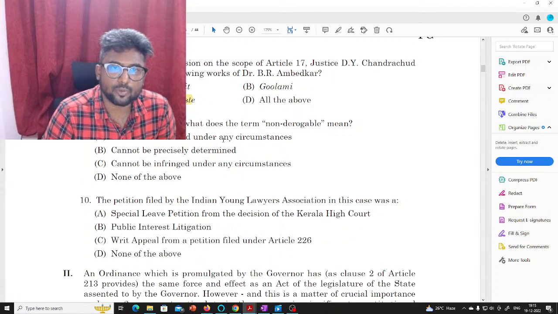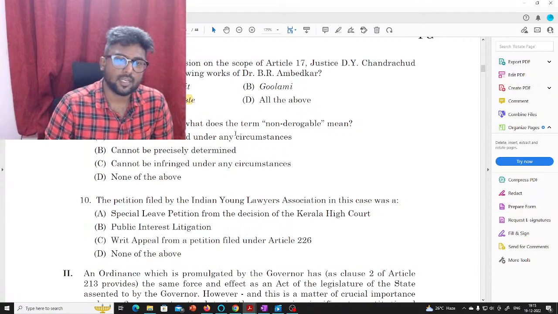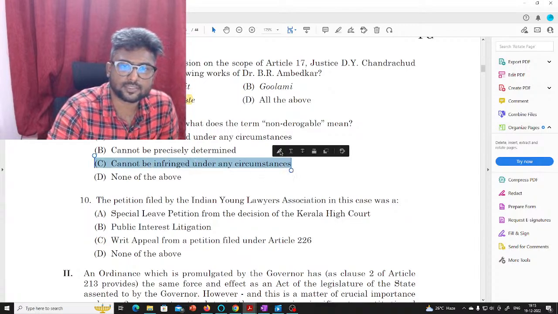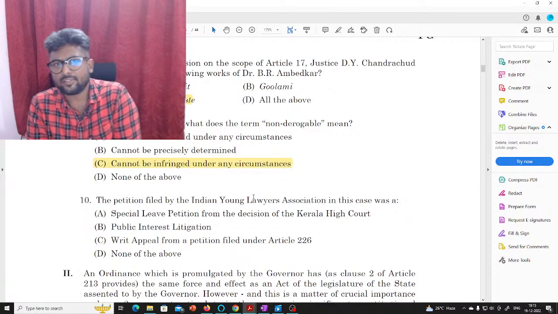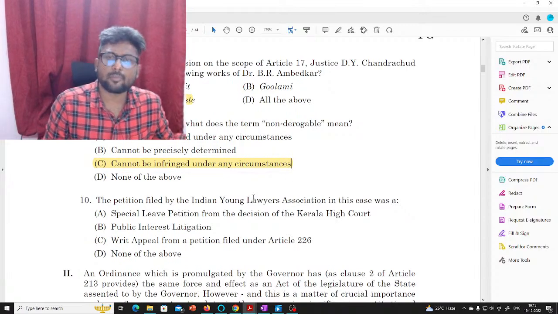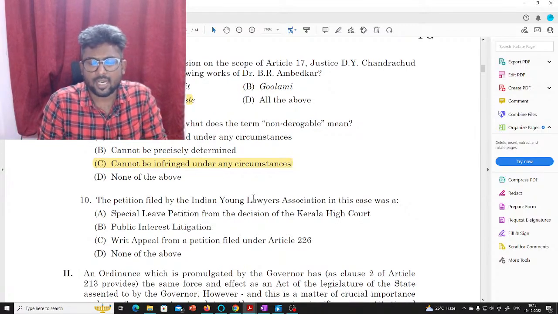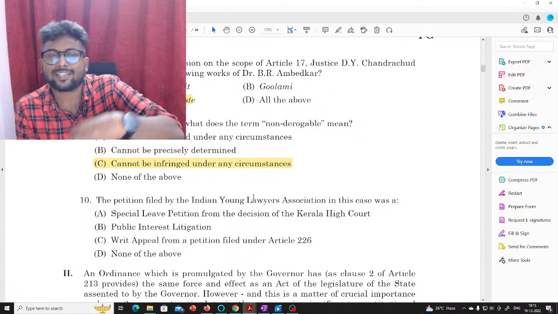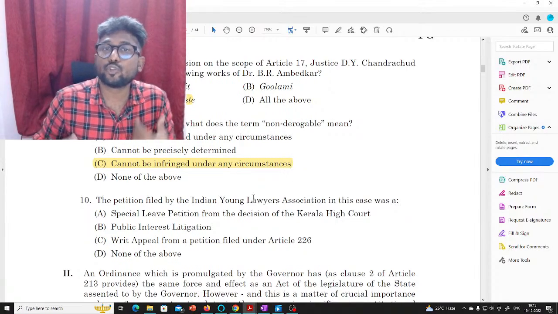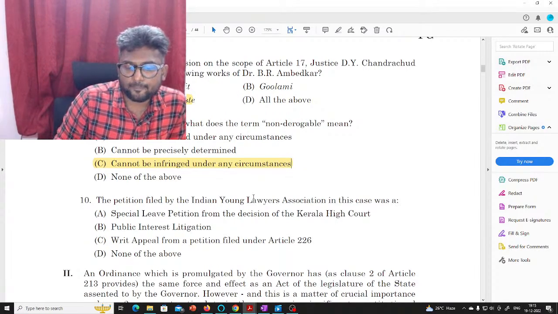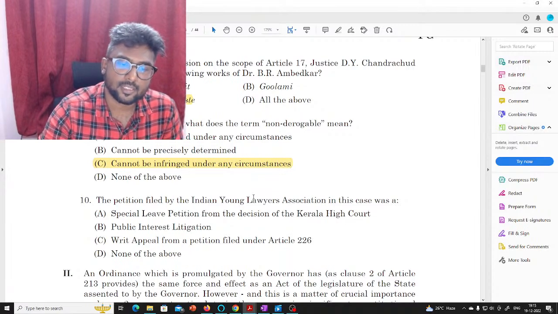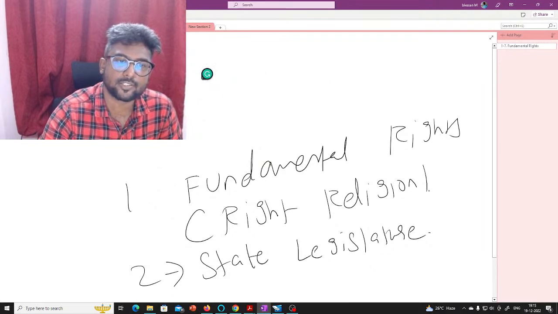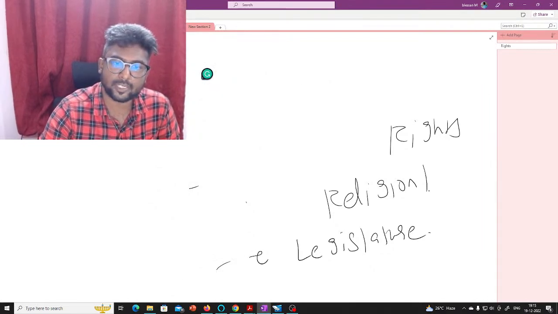Again, in the passage above, what does the term non-derogable mean? Non-derogable means any right that cannot be infringed under any circumstances. If you read the non-derogable provisions, these come straight from human rights principles. When countries sign human rights treaties, there is a concept called reservations in international law.